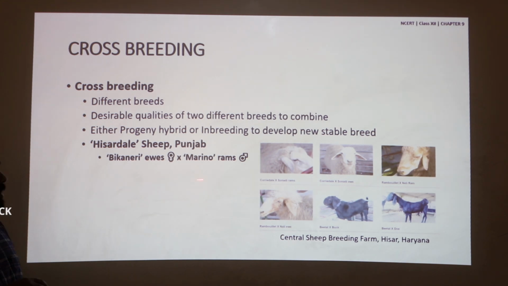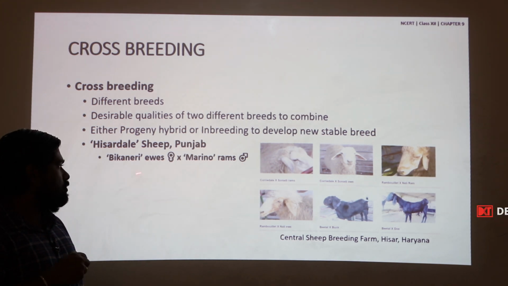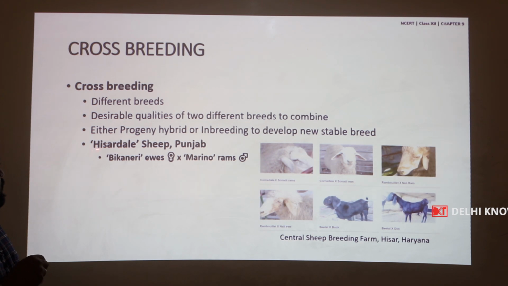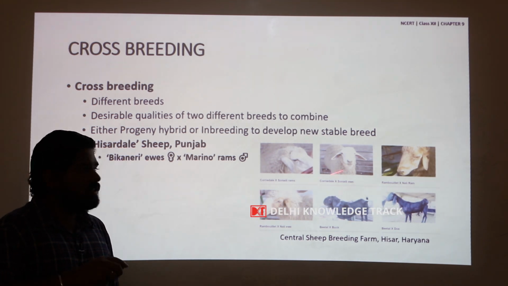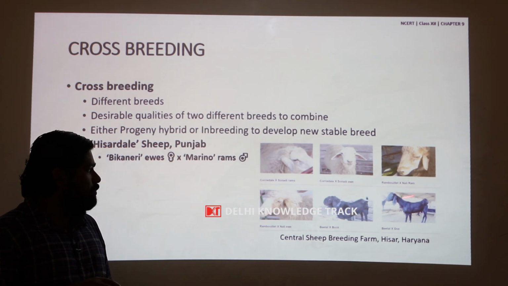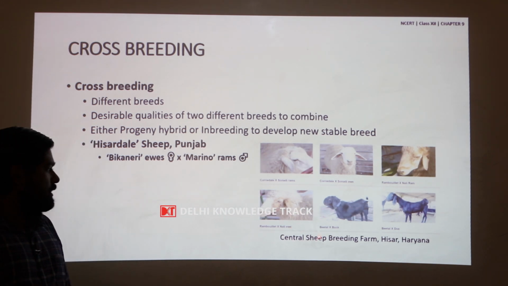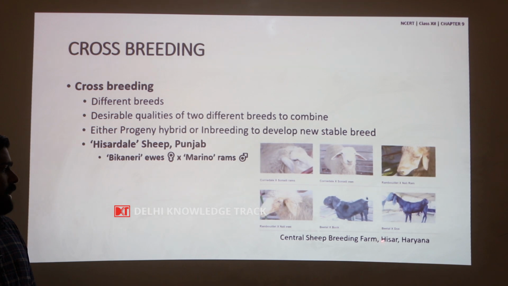So, by crossing these two different breeds of sheep, the crossbreed Hisardale was developed. These are examples of crossbreeds of sheep and goat produced by the Central Sheep Breeding Farm at Hisar, which is in Haryana.